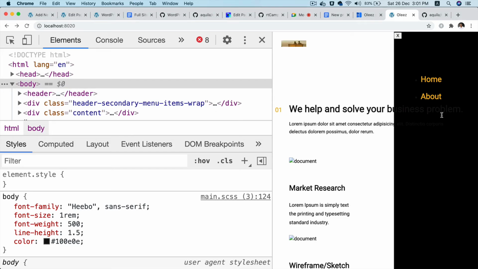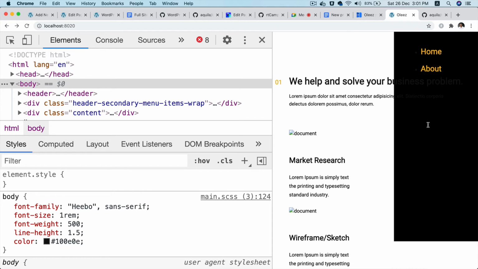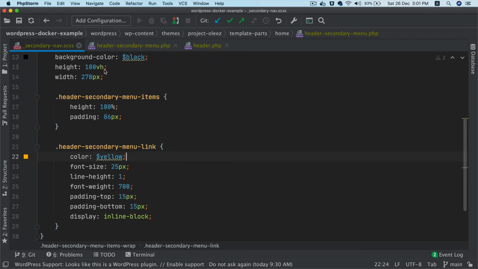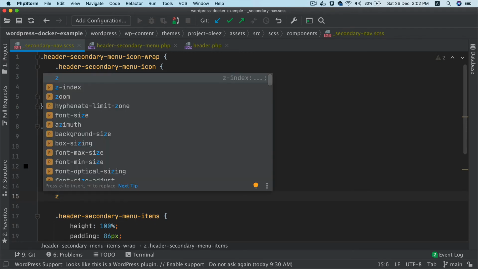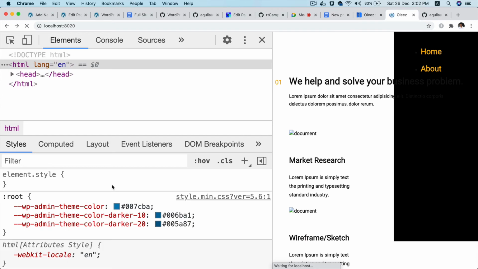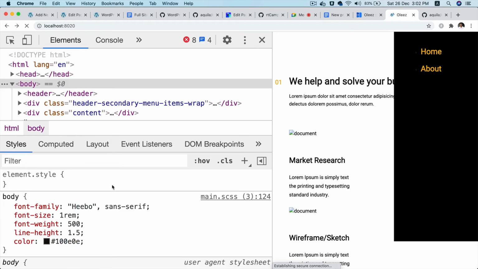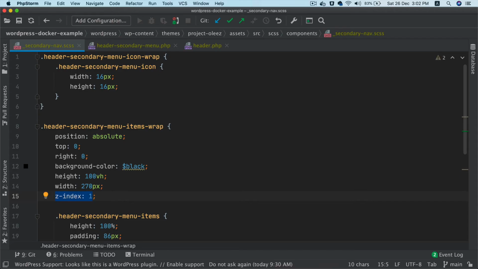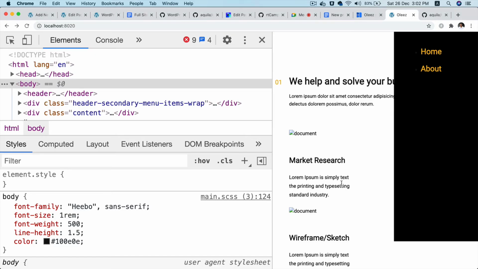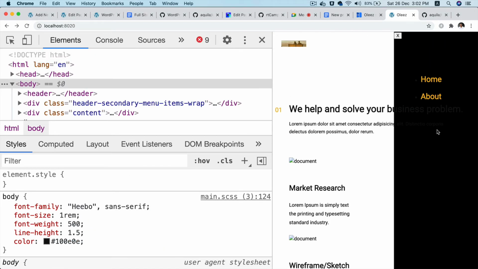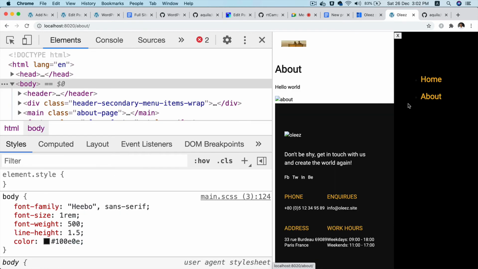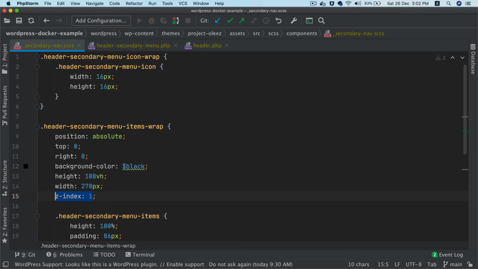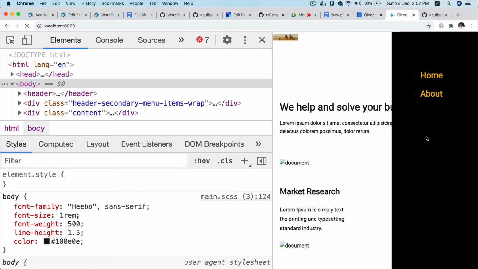And so we got the menu for sure. I'm going to increase the Z index of this as well. So I'll say Z index 1. See? Yep, now it's fine. I don't know if you can see on the screen or not, but when I was not giving Z index, can you see the text behind this is visible? Yeah, so that was the issue, that the Z index was the issue. So I increased the Z index, so now it's sitting on top of that, so now that is not visible.